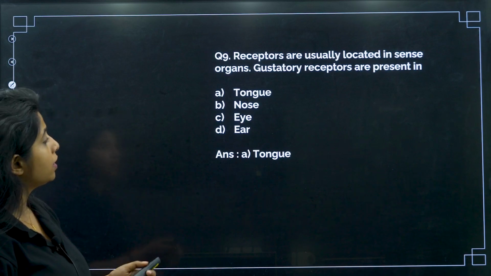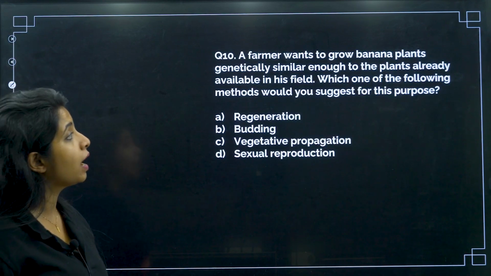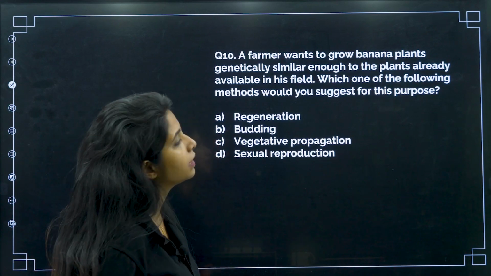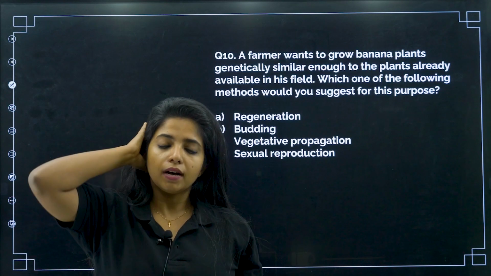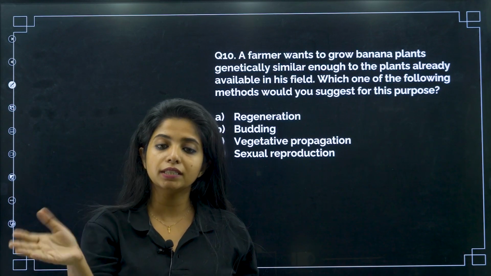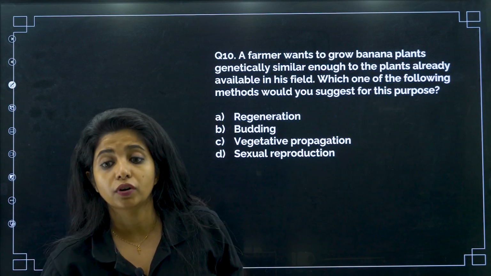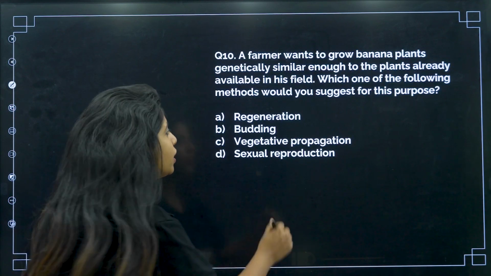Next question, that is question number 10. A farmer wants to grow banana plants genetically similar to the plants already available in his fields. So, he already has banana plants and he wants to make more banana plants which are almost genetically similar to the plants that he already has. Which one of the following methods would you suggest for this particular process? Regeneration, budding, well, regeneration.